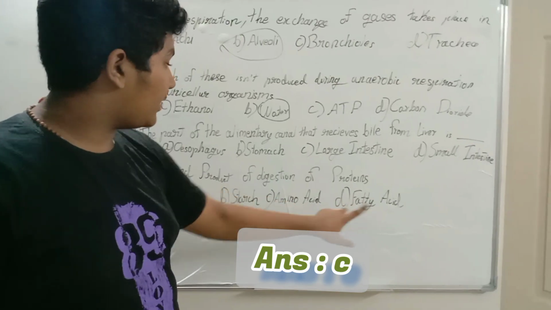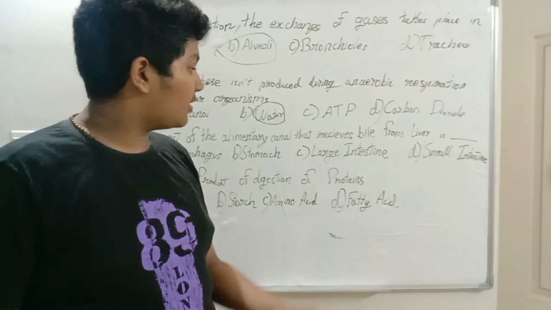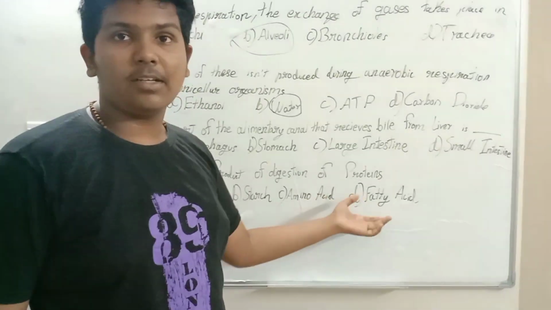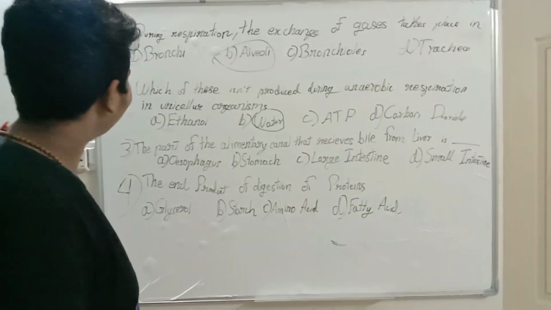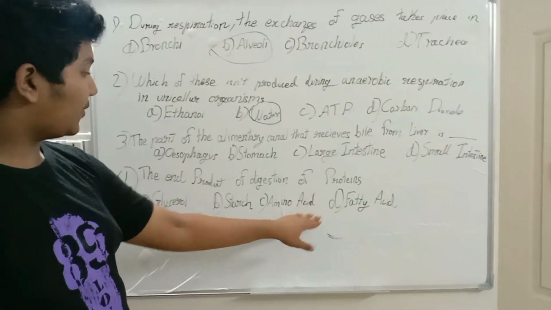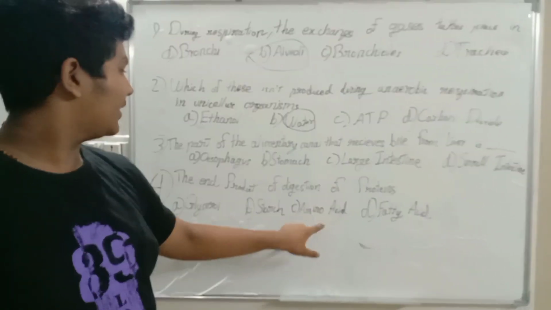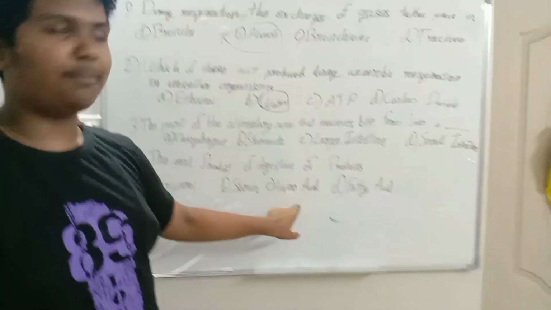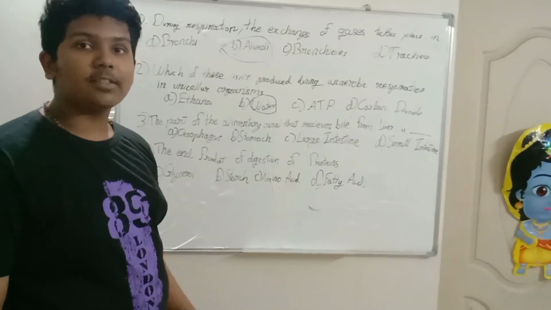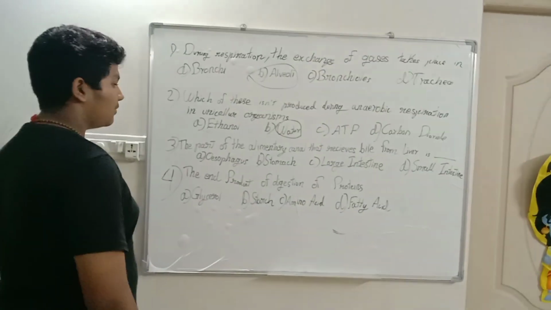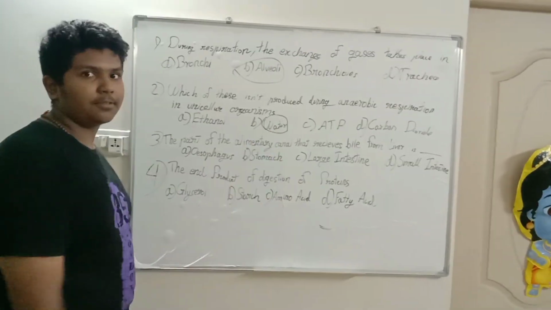So that leaves fatty acids and amino acids. Fatty acid is digested from, obviously it's given here, fat. So amino acid is the end product of proteins. So we finally found the product which is hidden in these options. The hidden end product is amino acid.